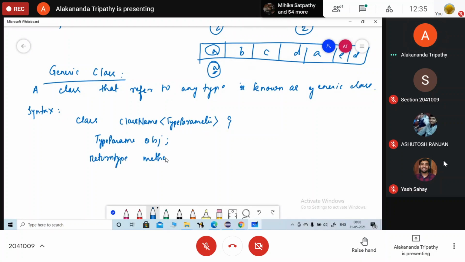method name, then type parameter, then the object name. Okay, and here the method definition. Okay, so this is how we are going to write for the generic class. So this one is the syntax. Let me go with one example.